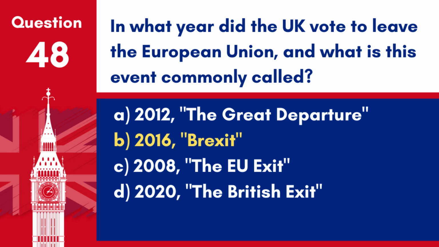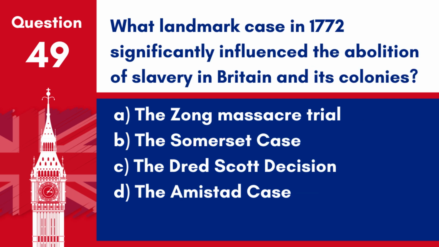Answer: B. 2016, Brexit. The UK voted to leave the European Union in 2016, an event commonly referred to as Brexit. Question 49. What landmark case in 1772 significantly influenced the abolition of slavery in Britain and its colonies?